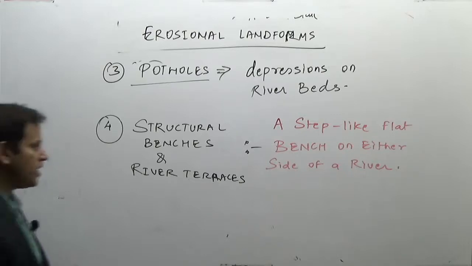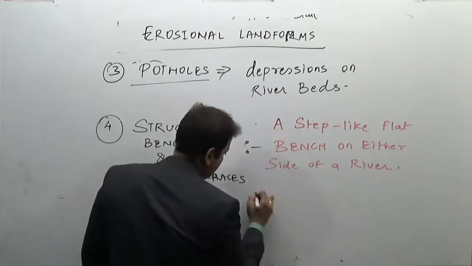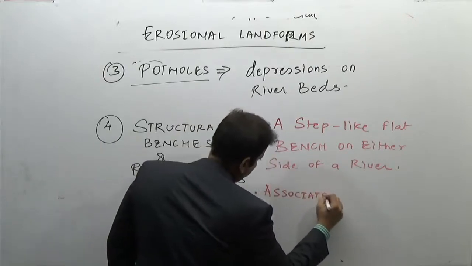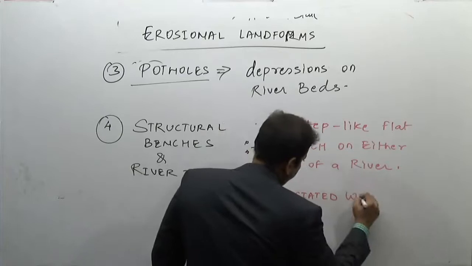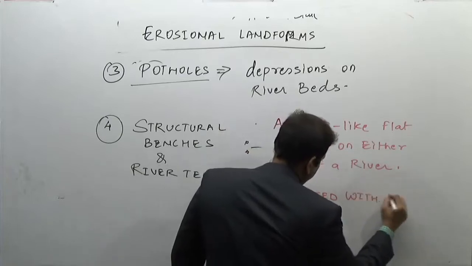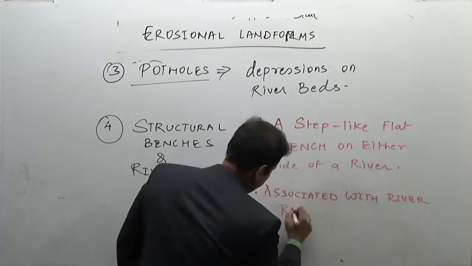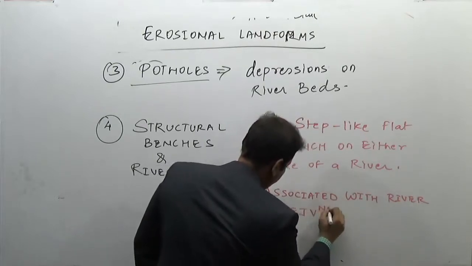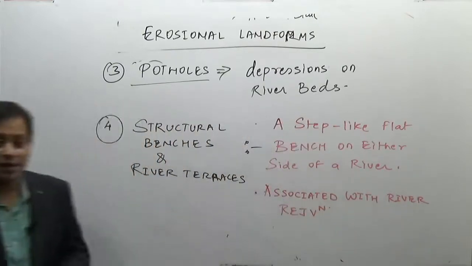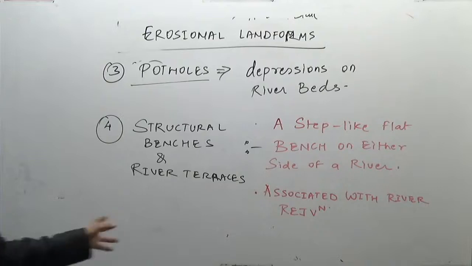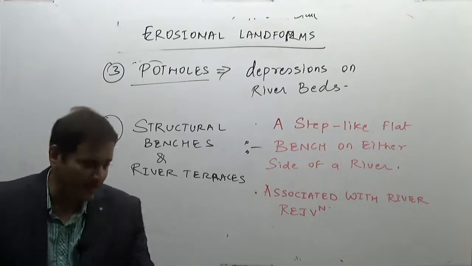These are associated with river rejuvenation. They are associated with the river becoming a new river again. As I told you, we are going to do this topic separately.